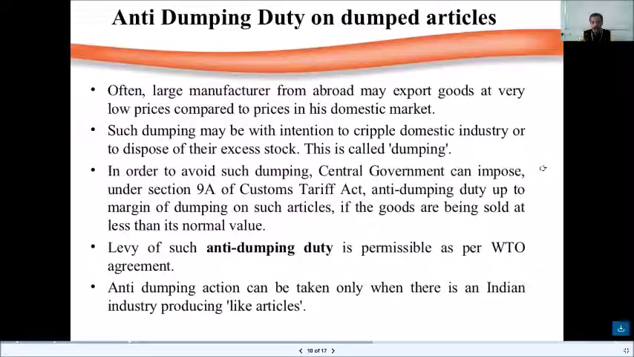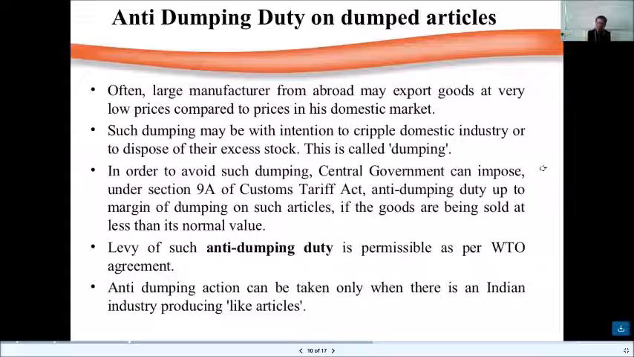That code is called HSN code, Harmonized System Nomenclature Code. So anti-dumping action can be taken only when there is an Indian industry producing such kind of articles. So levy of such anti-dumping duty is permissible as per WTO agreements, that is World Trade Organization's agreement, and only on those articles which are already being manufactured here.